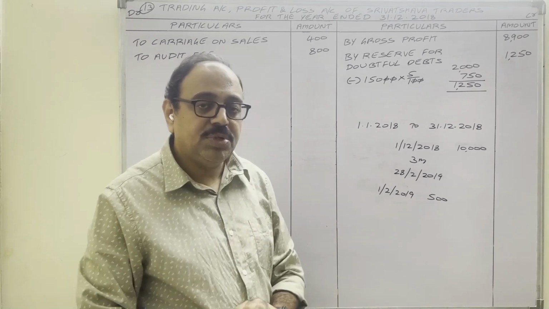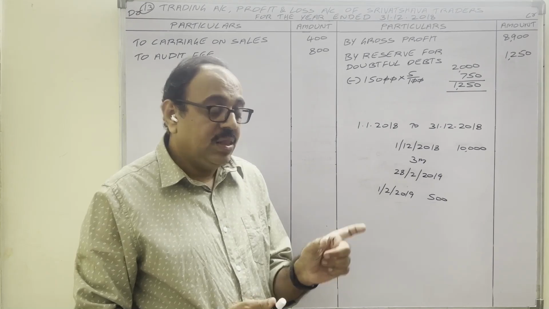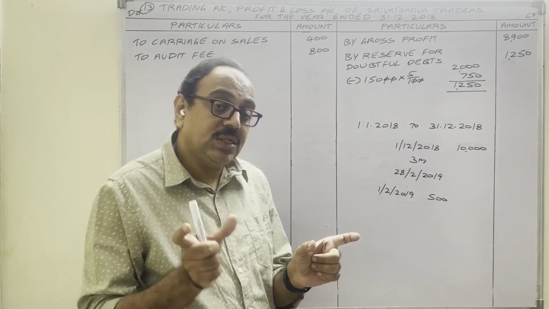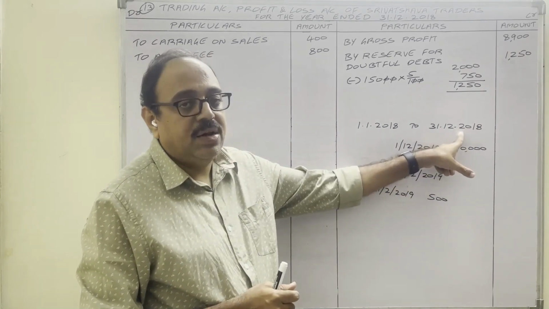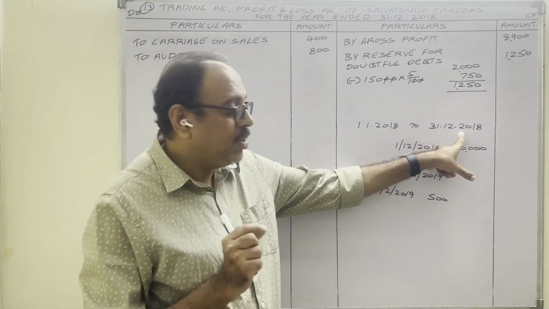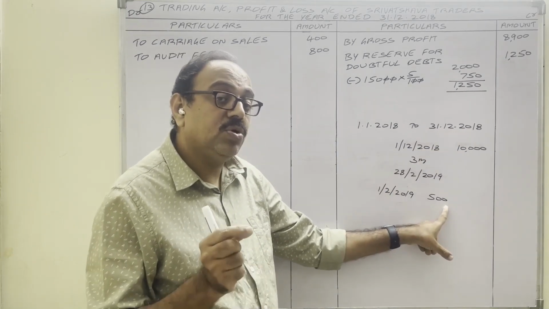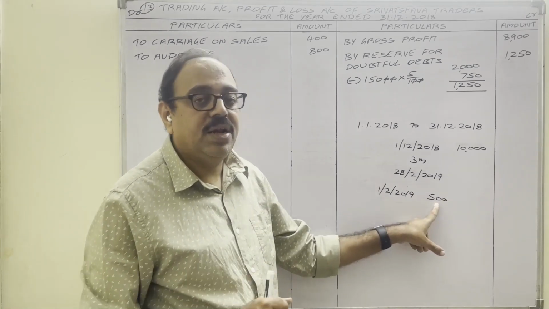What does the matching concept say? In which year you are showing income, the income-related expenses and losses you have to show in the same year. So the income we are showing in 2018. Then it is better to show the income-related expenses and losses in the 2018 year only. But discount is allowed in the 2019 year.